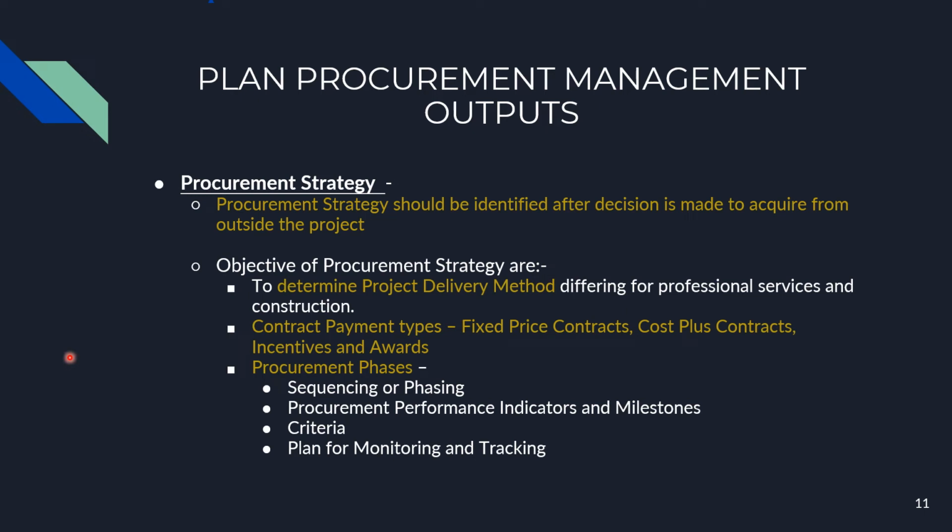The next output of plan procurement management is to determine the procurement strategy. The procurement strategy should be identified after the decision is made that we need to acquire from outside the project. The objectives of the procurement strategy are: first, it determines the project delivery method, which will differ depending on whether we are trying to acquire professional services or construction services. Second is what type of contract we need to involve. Various contract payment types are fixed price contract, cost plus contract, and incentives and awards. Third is what our procurement phases will be.